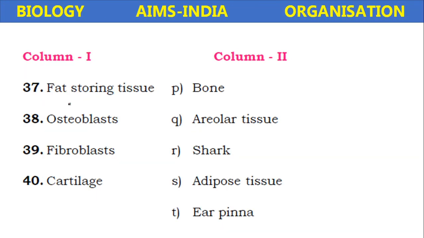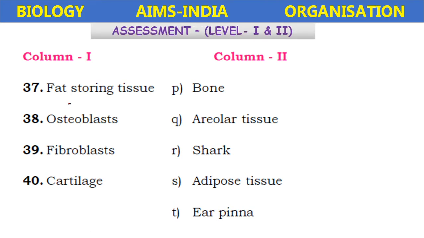Okay, let us answer this, match the following. Okay, column 1: fat storing tissue, osteoblasts, fibroblasts, cartilage. And column 2: bone, areolar tissue, shark, adipose tissue, and ear pinna. Okay, here the fat tissue is called the adipose tissue. Osteoblasts, these are the special type of cells present in the bone.